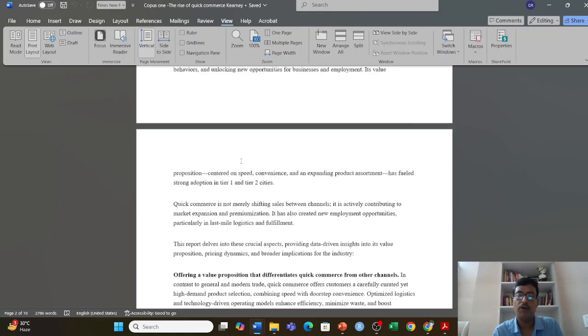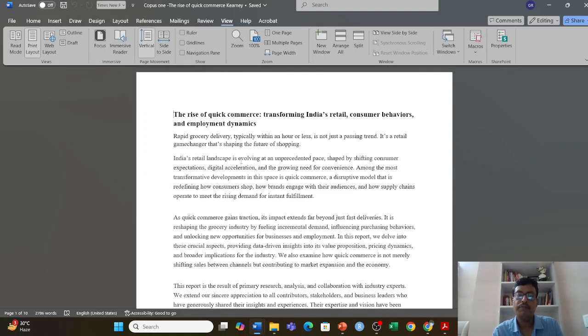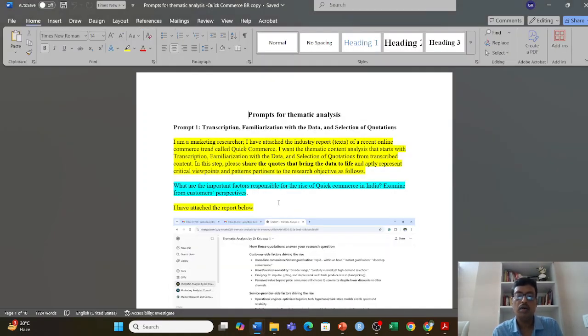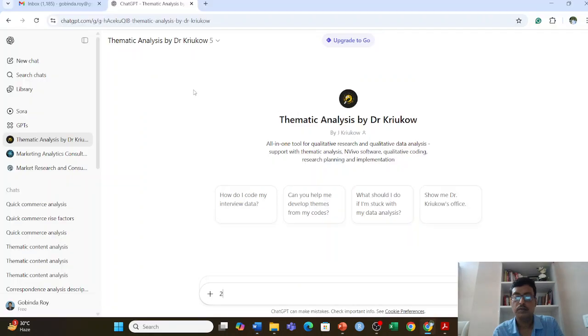For that I have already created a set of codes, the prompts. So this is my prompt sheet. The prompt sheet is ready with 6 steps. Just now I explained I'll be applying 6 steps, but the prompts should be very much customized. So from here onwards I will take you to the generative AI session.